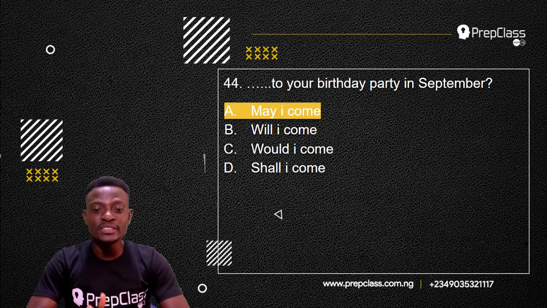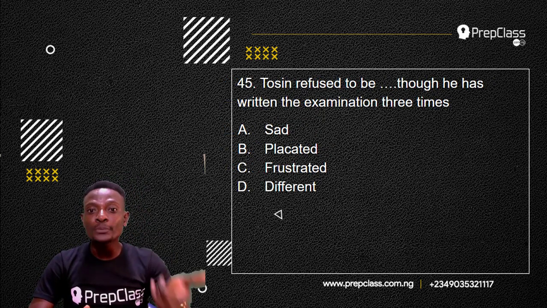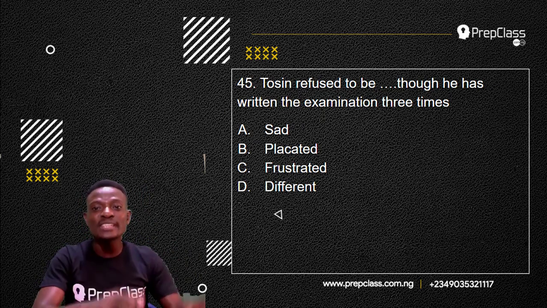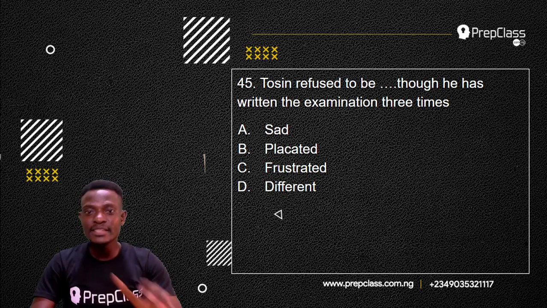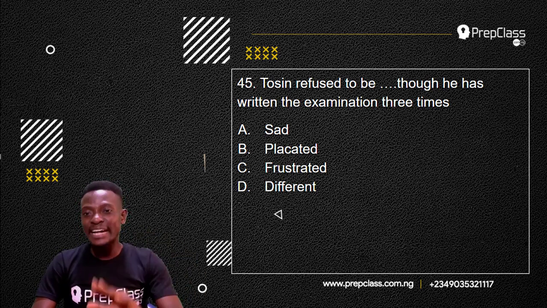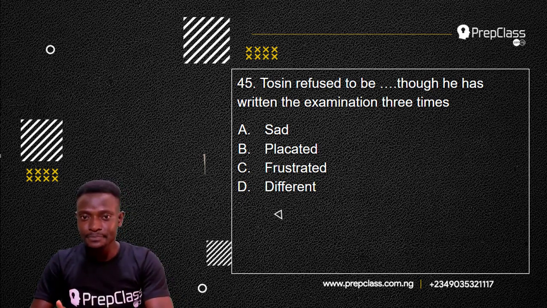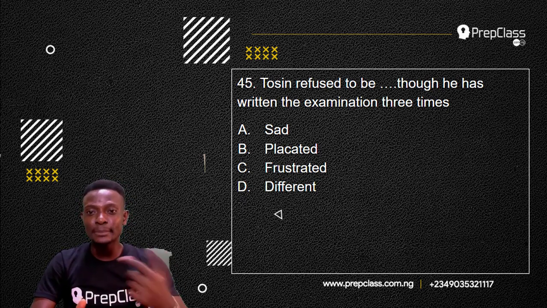Right. Moving on to the next question, question 45. Remember, we have to select the option that best completes this sentence. The best option or the most appropriate option to fill the blank space in this sentence. So, question 45 reads, Tosin refused to be dash, though he has written the examination 3 times.